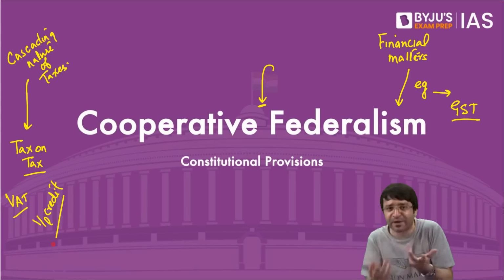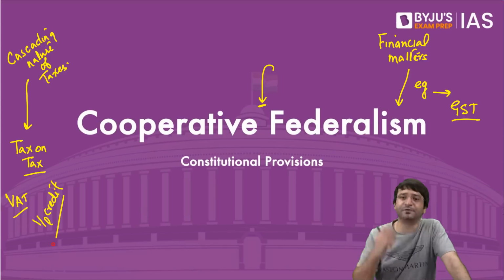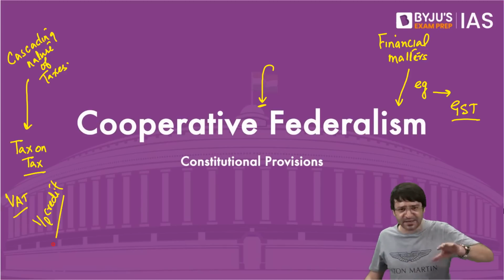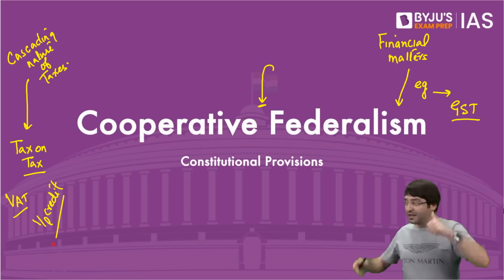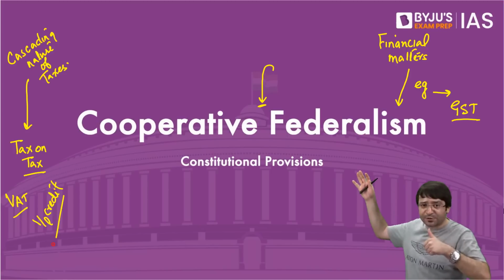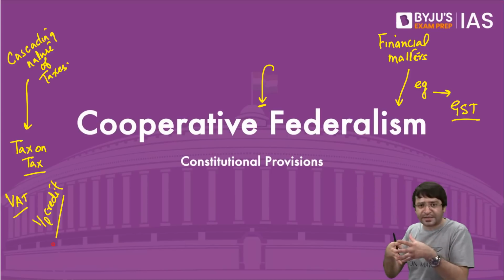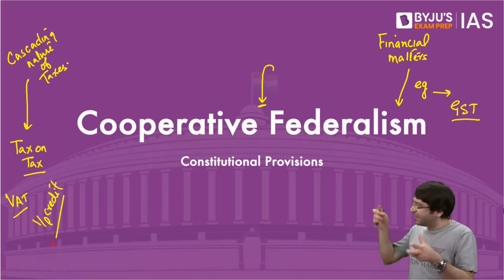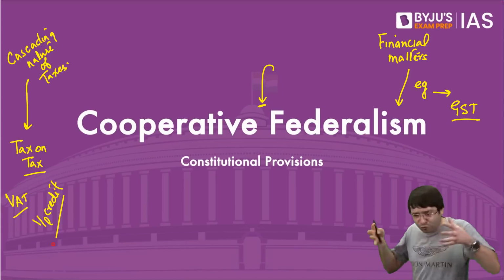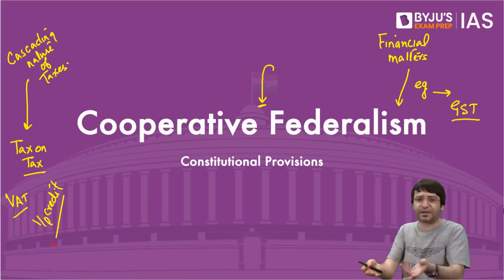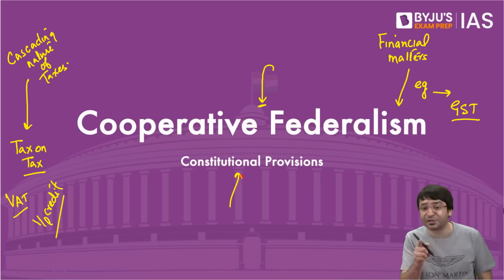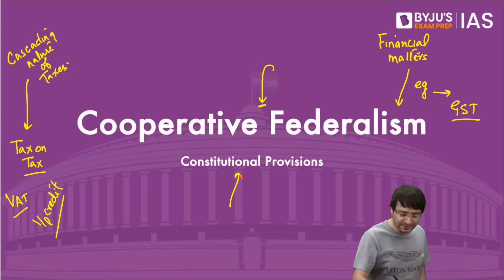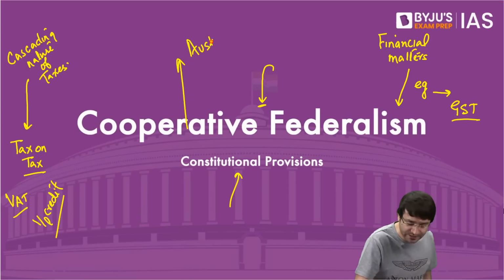What is this? Cooperation. This is cooperative federalism, where the states give up certain powers for the larger national interest, where the center gives up some of its powers for the larger national interest. Any such instance where the center and the state are coming together, cooperating with each other for the national interest, that is cooperative federalism. And our constitution has some provisions which implement cooperative federalism. This concept we have borrowed from Australia.